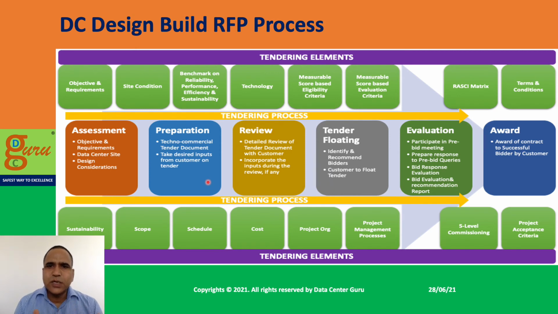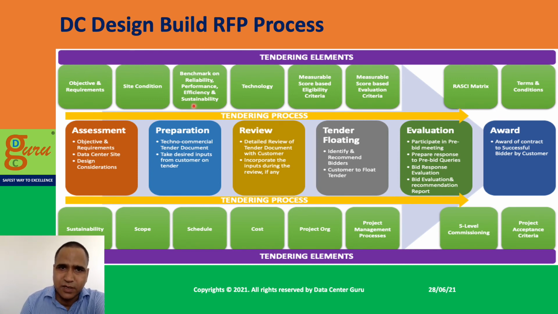So this is just a process, and the elements we are talking about are objectives and requirement, site conditions, benchmark, what kind of benchmark, or performance requirement, efficiency requirement, reliability requirement, sustainability requirement.